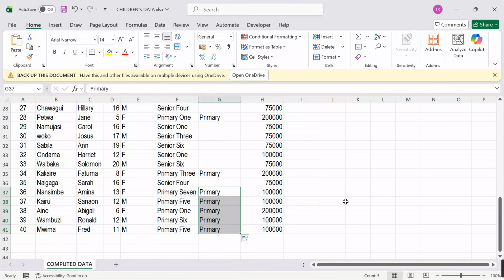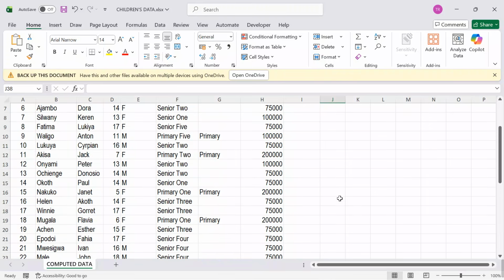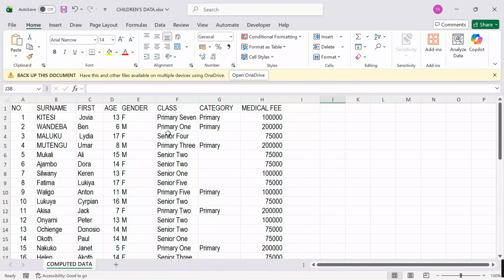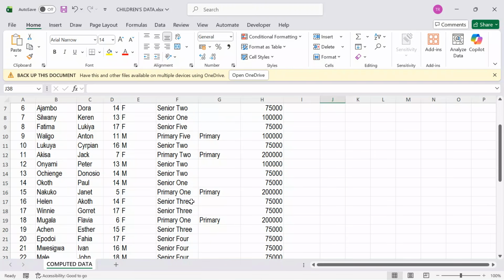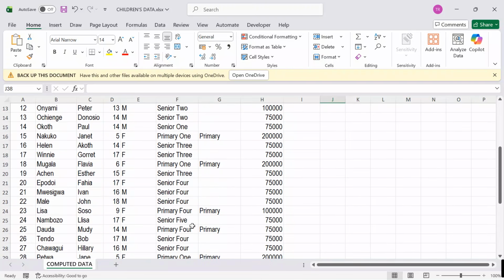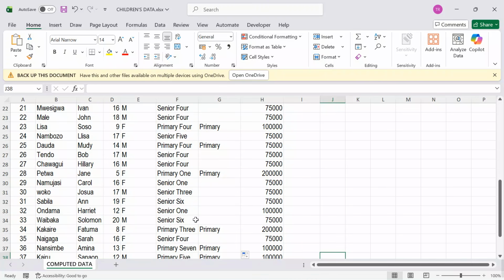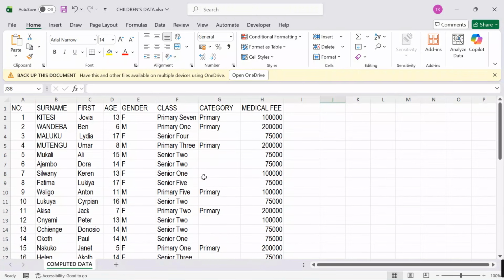Yes, nice. After putting that down, the rest are in secondary. Let me make sure that I don't make any blunder. This is secondary. Yes, secondary, senior. Okay, now after confirming that everything is in order, we have 2 categories. You're either in primary or secondary.